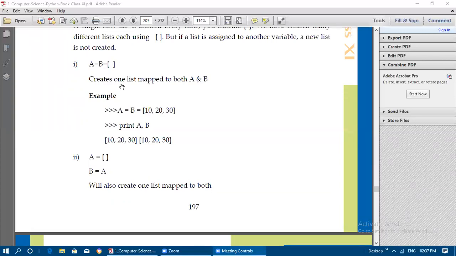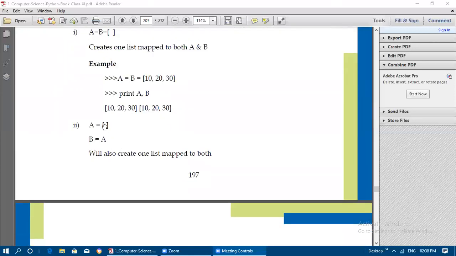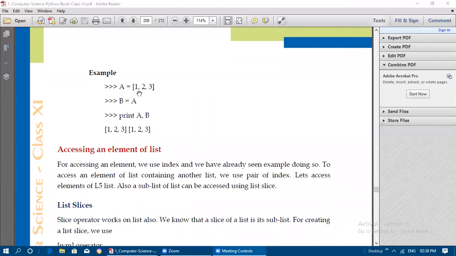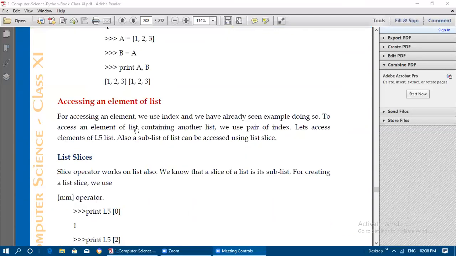Using the square bracket, you can create n number of lists. A is one list, B is another list, but both are referring to the same elements only. So here, if you assign an empty list to A, and that A you assign to B, both are now referring to the empty list only. And now if you assign 1 2 3 to A, and B is equal to A, if you are printing A comma B, the same list of elements is getting printed, 1 2 3, 1 2 3.